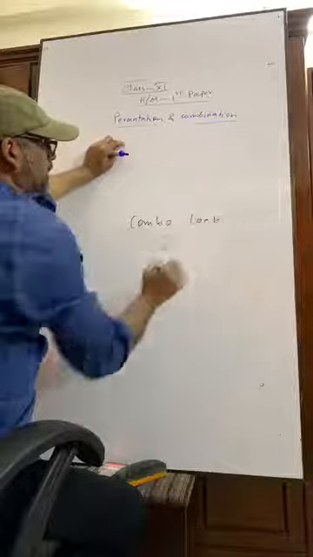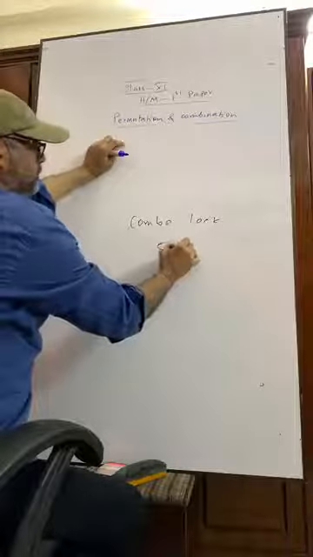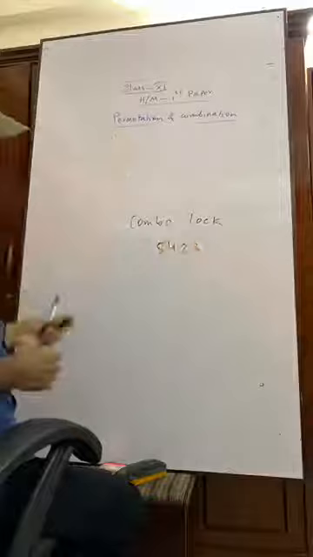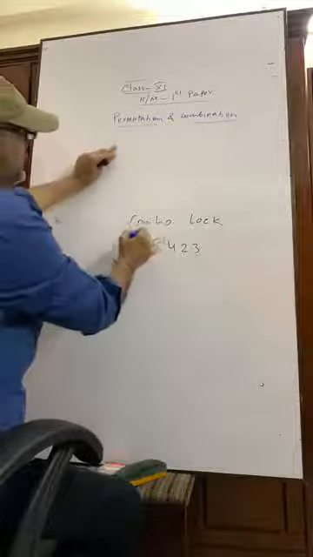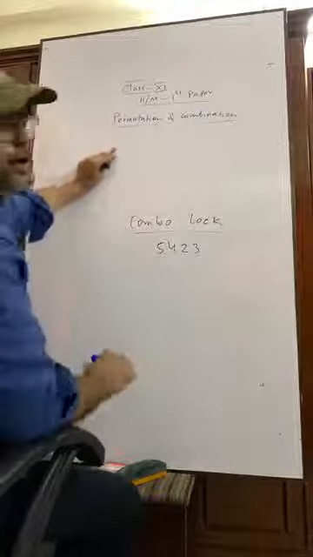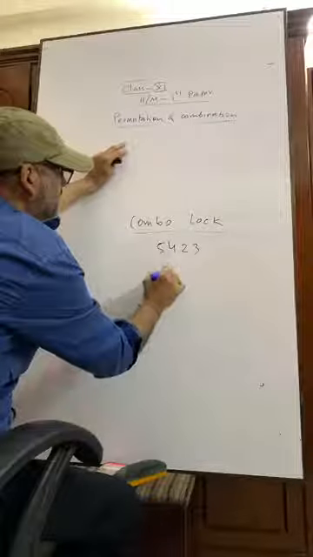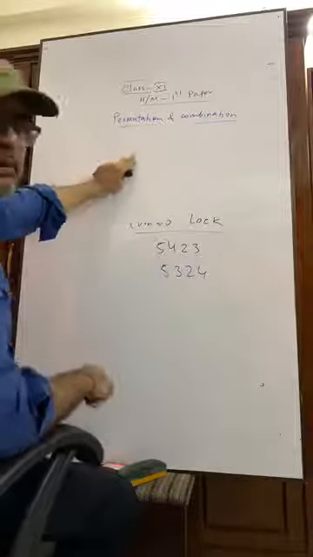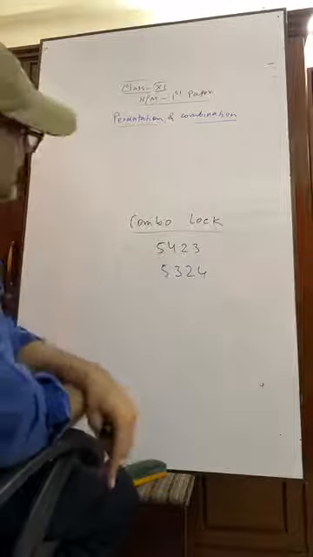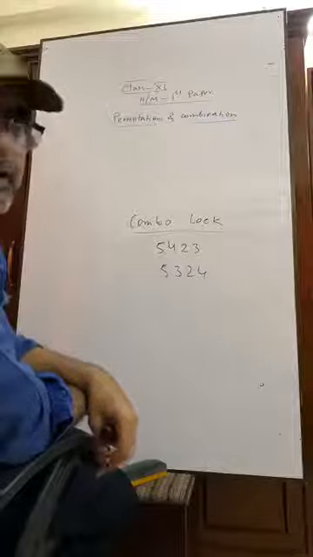Okay. Suppose 5, 4, 2, 3 is a combo lock. You understand? Now, this is a combo lock. 5, 4, 2, 3. Now, if I write 5, 3, 2, 4, we can't open it, right? Because it is a combo lock.